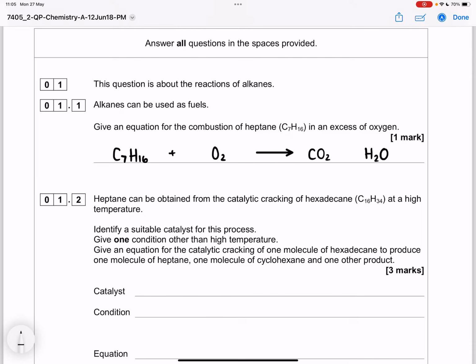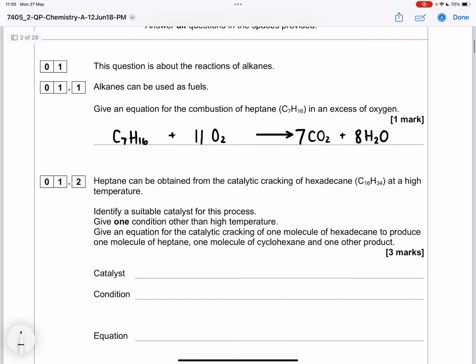So then we want to be balancing this equation. We'll start with the carbons. There are 7 carbons in heptane, so we will make 7 carbon dioxides. And there are 16 hydrogens, so we will make 8 waters. Now if we add up the oxygens on the right hand side, we've got 14 in the carbon dioxide and then another 8 in the water. So 14 add 8 is 22. So we want 22 oxygens on the left. Now in the formula O2, that means we would only need 11 O2s.